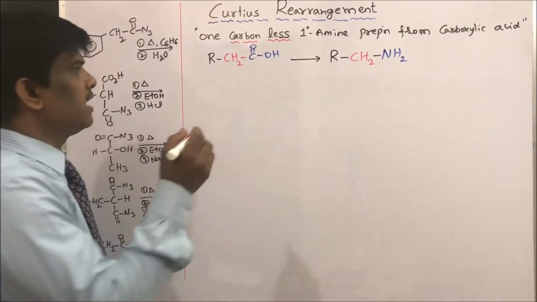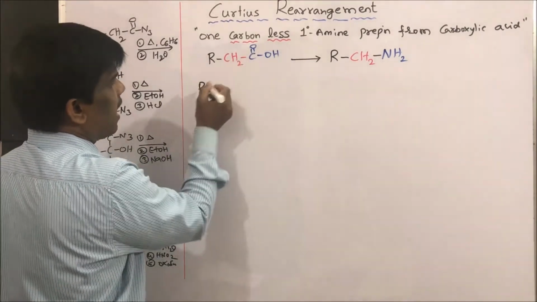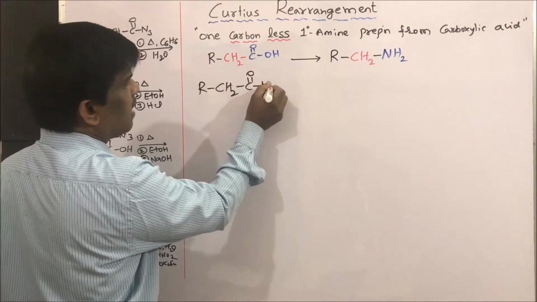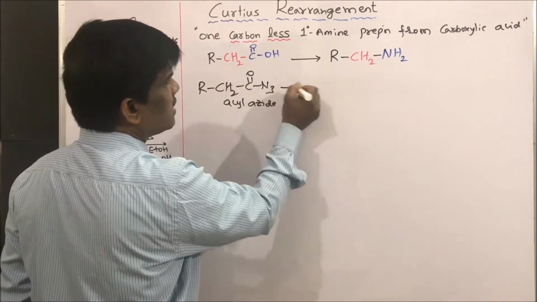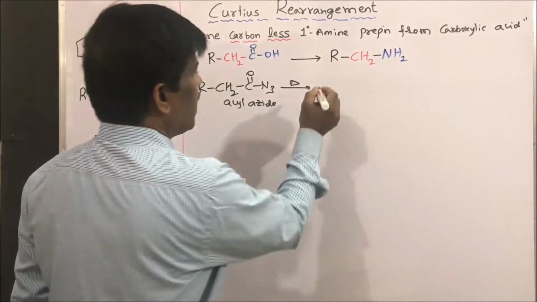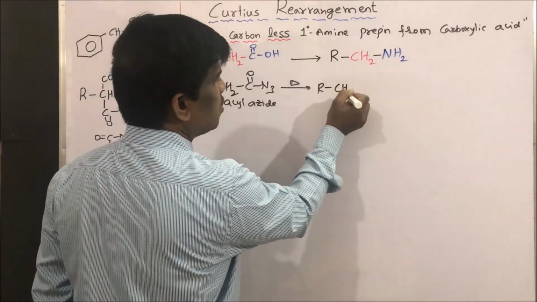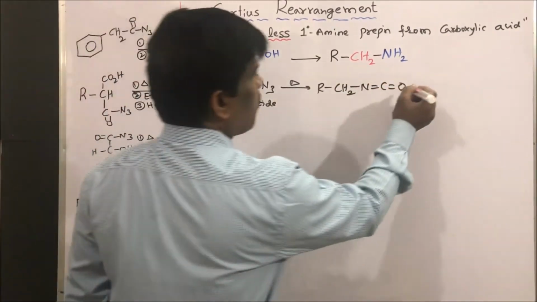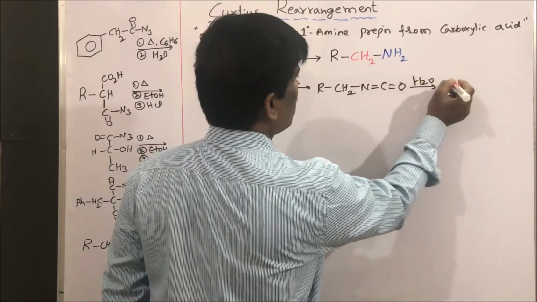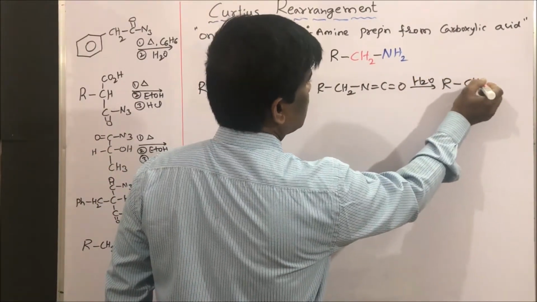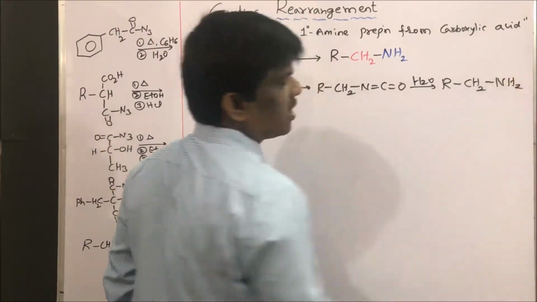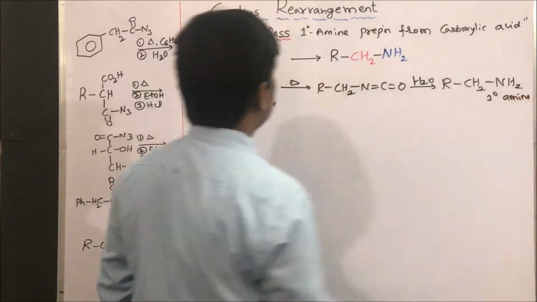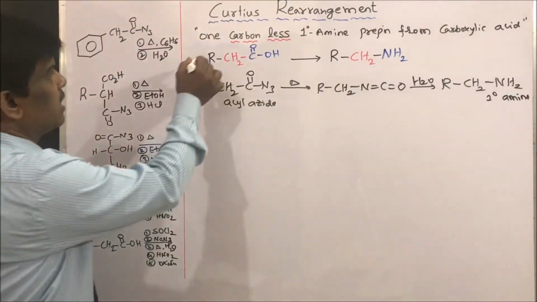Dear students, let us take one example and see. Let us take this acid and make it as acyl azide. This is acyl azide. Upon just heating, we are going to get isocyanate, R CH2 N double bond C double bond O. This upon hydrolysis with H2O, we are going to get R CH2 NH2. What is this? Primary amine.